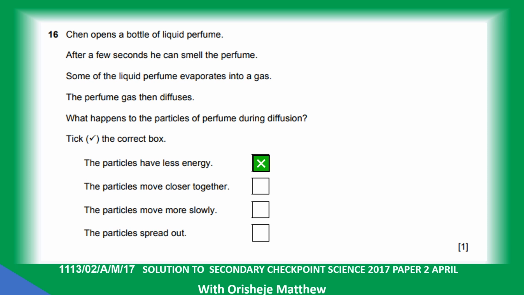The particles have less energy? No. The particles move closer together? No. The particles move slowly? No. The particles spread out? Yes.